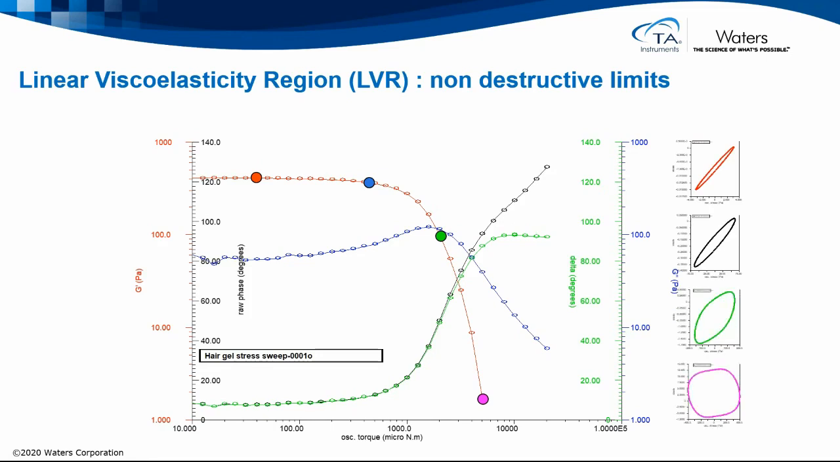output. Another observation of this amplitude sweep on the hair gel is that we can see there's a clear peak in G double prime, which means that there is a greater energy dissipation as the sample structure started to break down. This is a clear indicator that the sample had some sort of gel-like associated network.